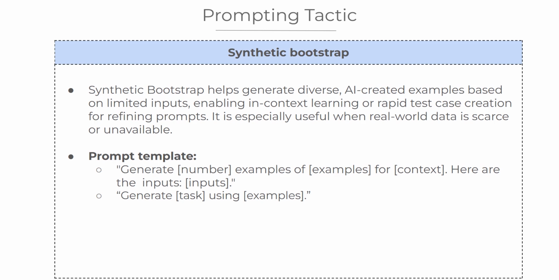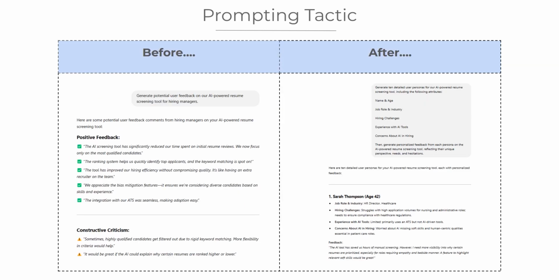Let's see an example in action. Here's a practical use case of synthetic bootstrap. Before using synthetic bootstrap, we asked ChatGPT, "Generate potential user feedback on our AI-powered resume screening tool for hiring managers." The AI provided a mix of positive feedback and constructive criticism, simulating real user responses. While helpful, this approach lacks depth and personalization. We don't know who these users are or their specific concerns.